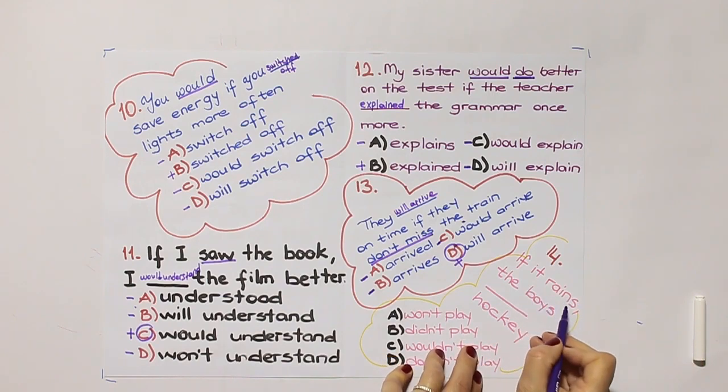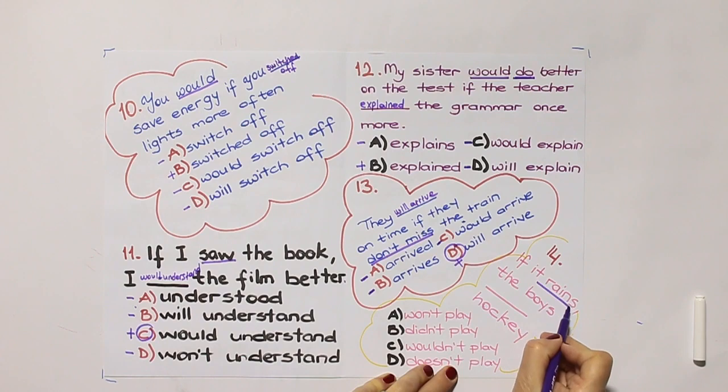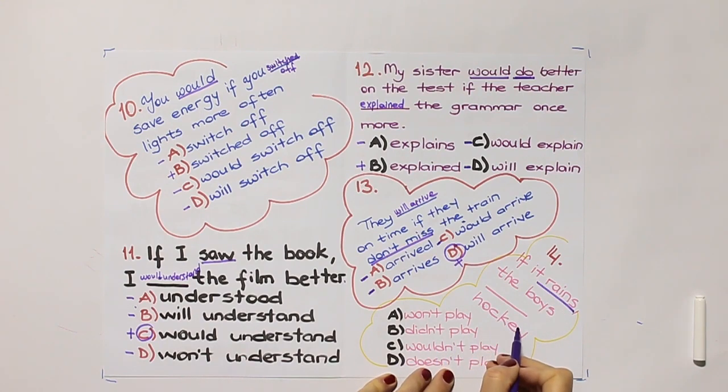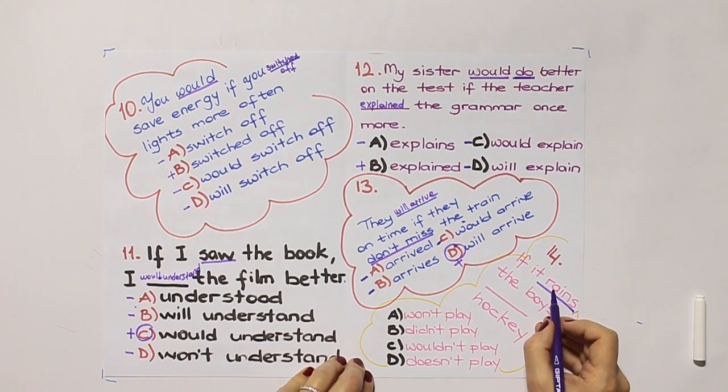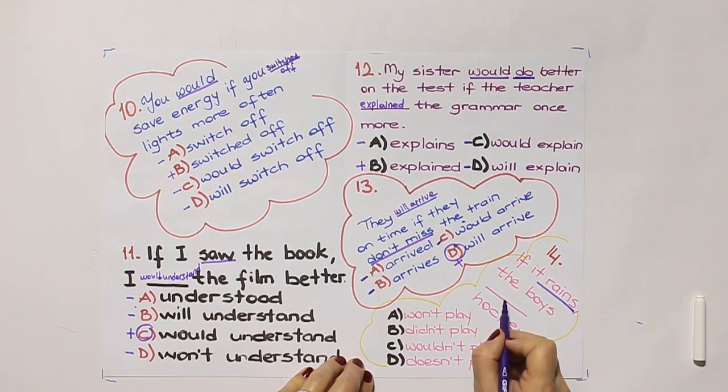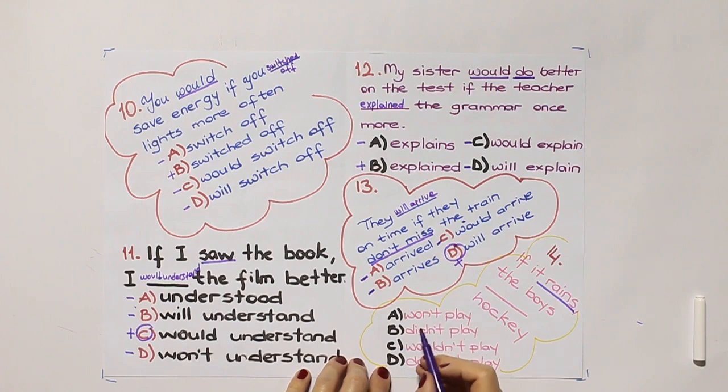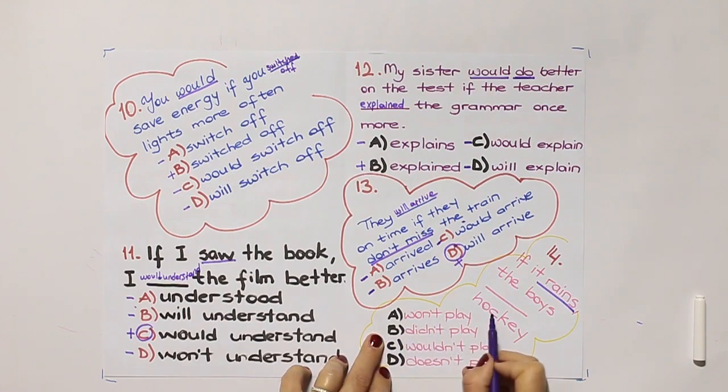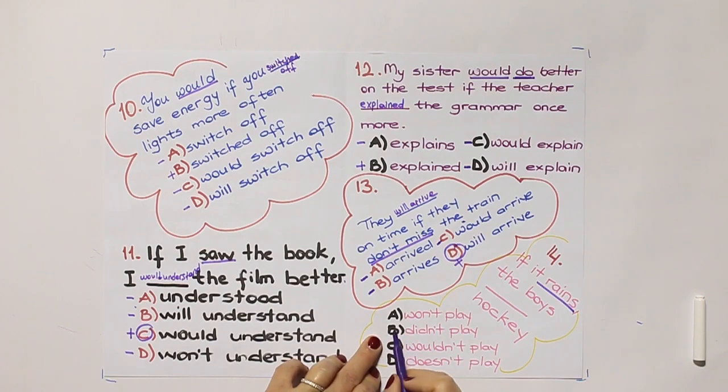14. If it rains, the boys won't play hockey. So look again, the if clause is simple present, so we need will and the present form of the verb. A, won't play: if it rains, the boys won't play hockey. So it should be a negative sentence. So the answer is won't play.